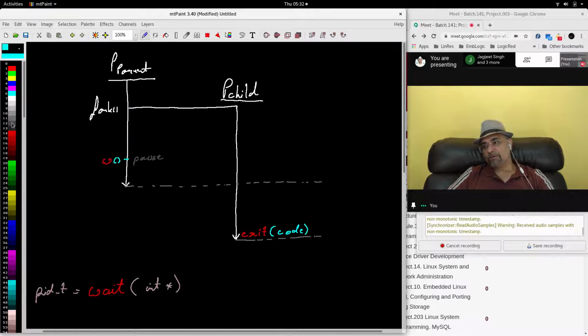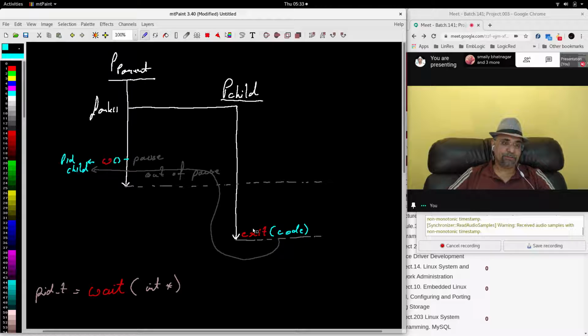This will cause the parent process to come out of pause, and then the wait call will return the PID of the child process that just finished execution.